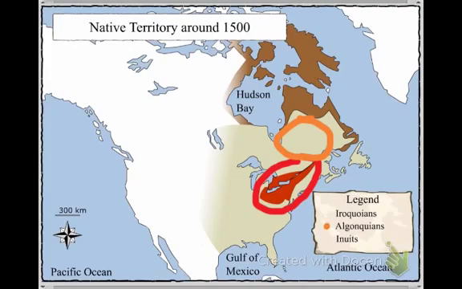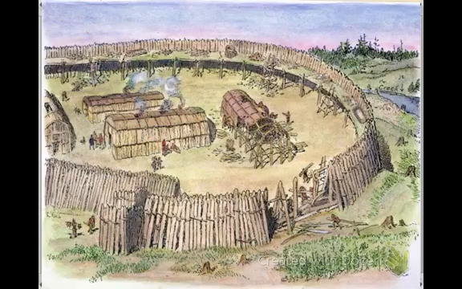And finally, we have the Inuit who occupy the Arctic, or the north. Those are the Inuit. And I will put in red here for the Iroquois. Okay, so those are the areas that they inhabited just prior to the arrival of the Europeans around 1500. Now, the Iroquois were a sedentary people, so that is, they stayed in one place for an extended period of time. Oftentimes, an Iroquois village would stay in one place for about 15 to 20 years, and then the people would move on to find a new place.